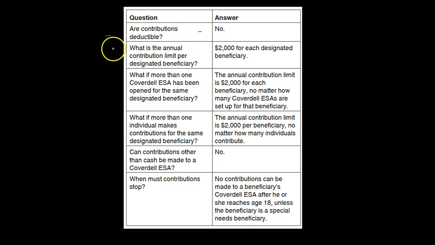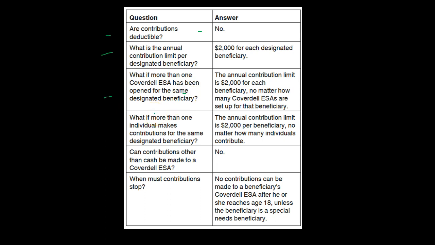Back to the text, second item. What is the annual contribution limit per designated beneficiary? Answer: $2,000 for each designated beneficiary. So we've got that limit, $2,000 per designated beneficiary. Next item. What if more than one Coverdell ESA has been opened for the same, that's the key term here, same designated beneficiary?